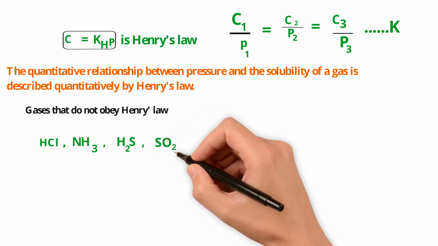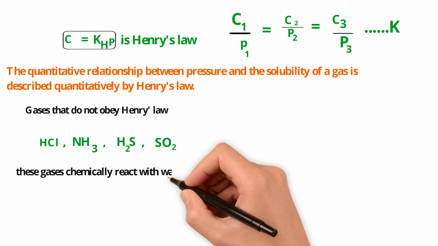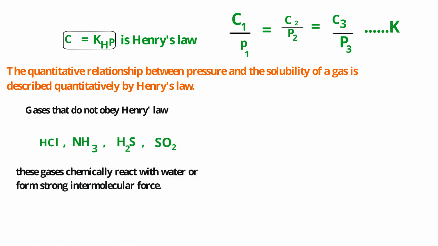They don't obey Henry's law because of two reasons. The one is they react chemically with water, and the other is they form a strong intermolecular force with water. Because of these two reasons, such gases don't obey Henry's law. Some of these gases chemically react with water, and the others form strong intermolecular force with water.